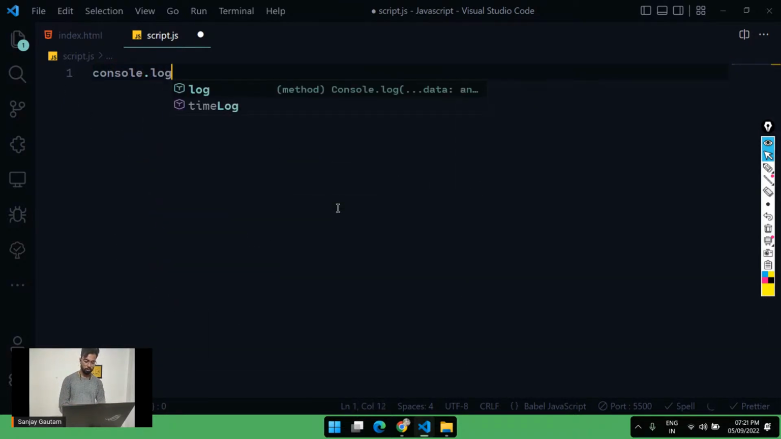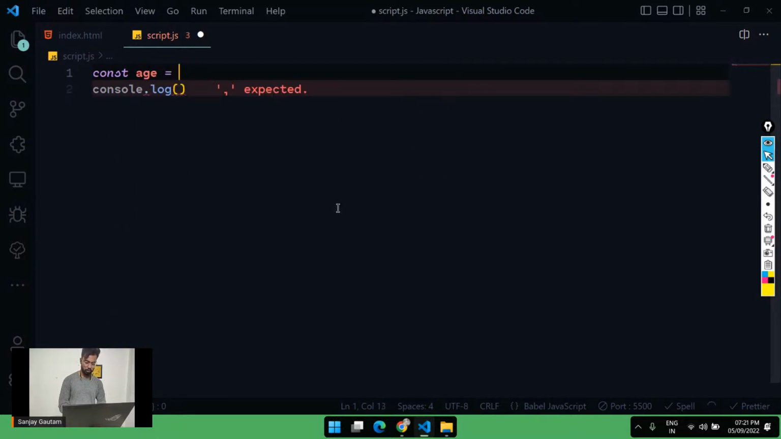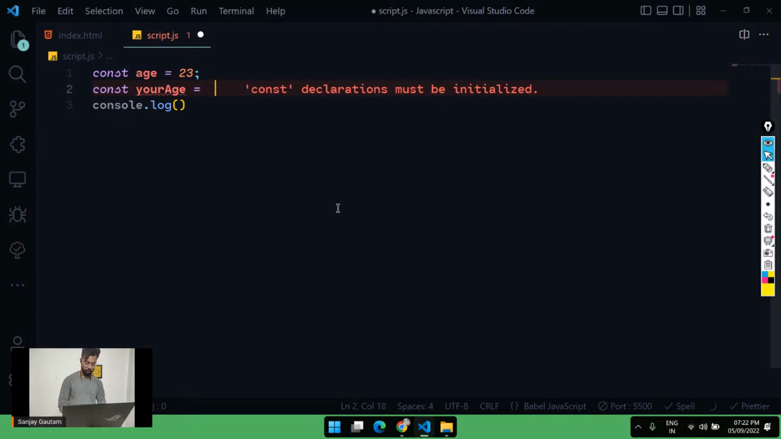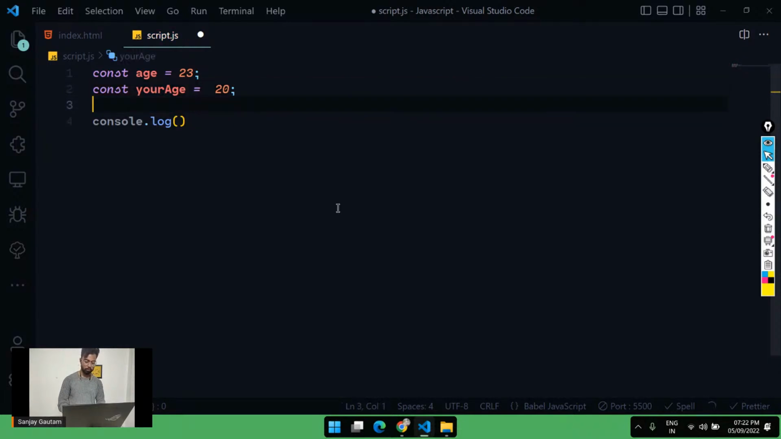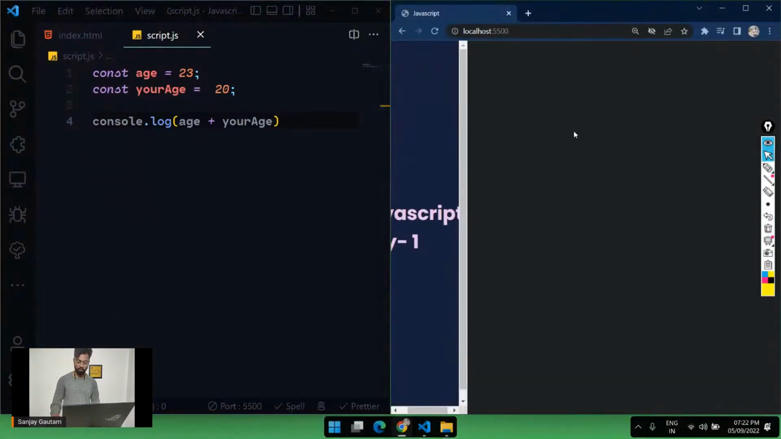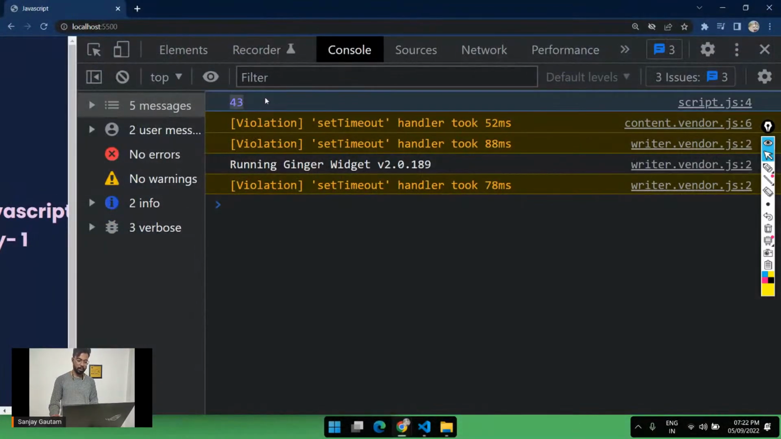So if I do console.log, and let me create a variable const age equals 23, const yourAge equals, let's say 20 here. What I can do is perform some operations on them. So I can just do age plus yourAge, and I'm going to get the summation of these two things. If I go to my console, we are going to get 43. Obviously it's a very basic summation. We are getting 43 here.